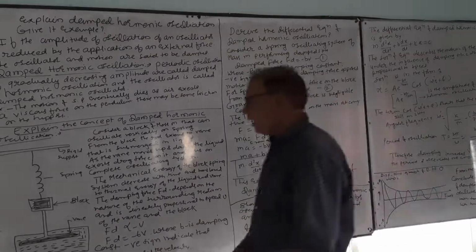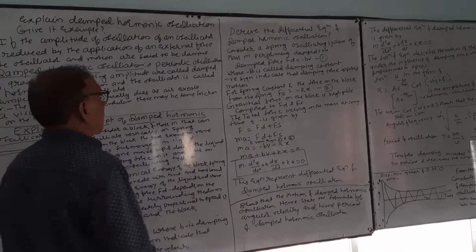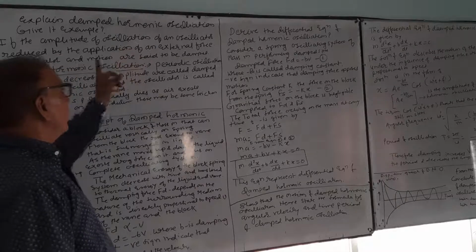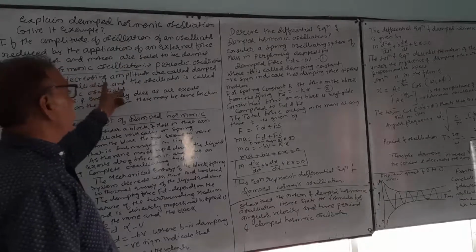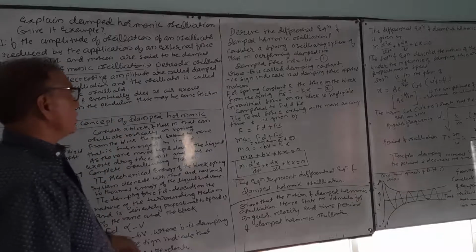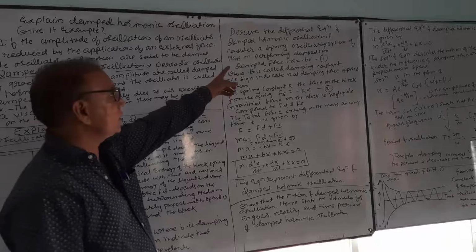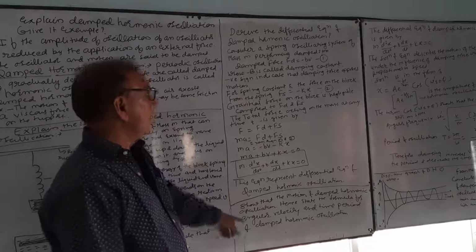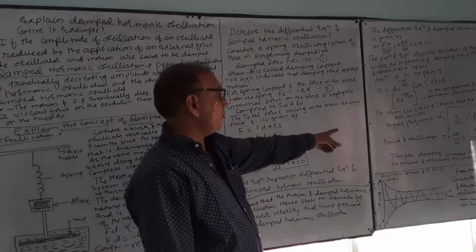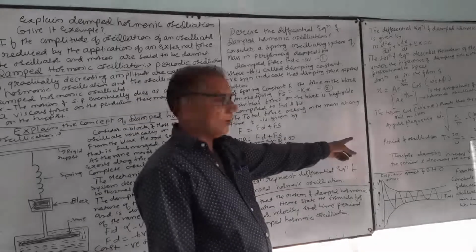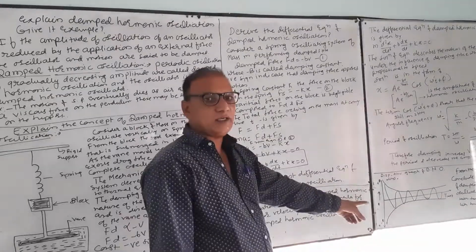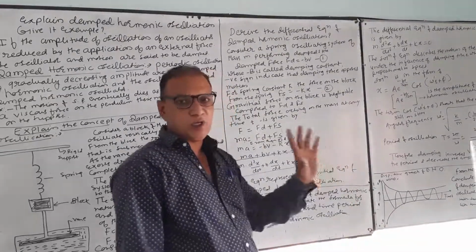At this point, we have given 4 or 5 important questions. What is meant by damped oscillation? What is meant by damped simple harmonic motion? Explain the concept of damped harmonic oscillation. What is the differential equation of damped harmonic oscillation? What are the equations for angular frequency and period of oscillation of damped harmonic oscillation? And finally, a 1 mark question: what is the displacement time graph of damped harmonic oscillation?